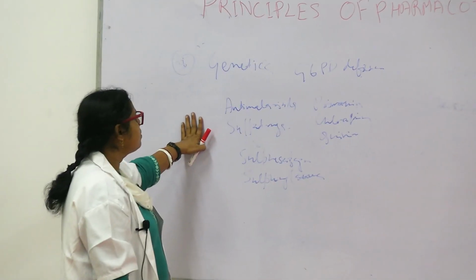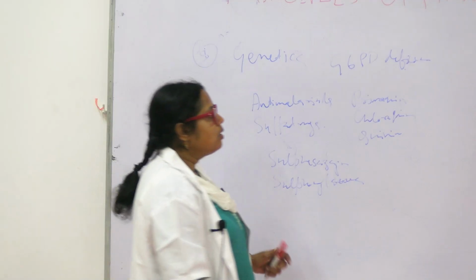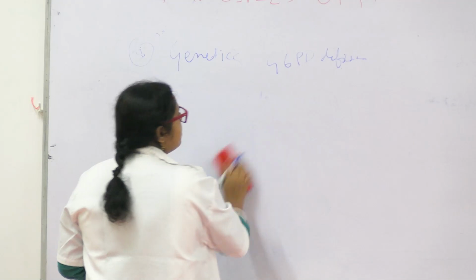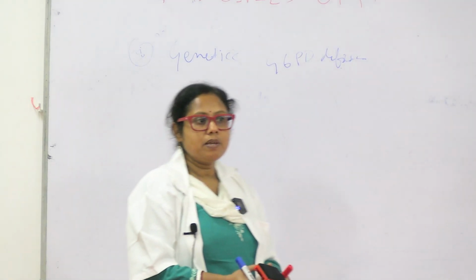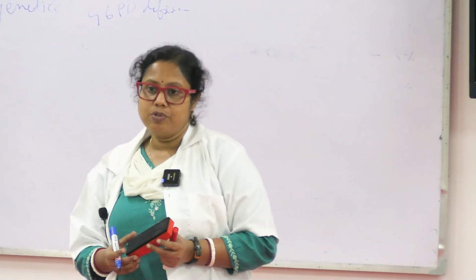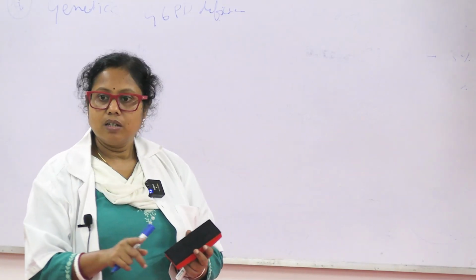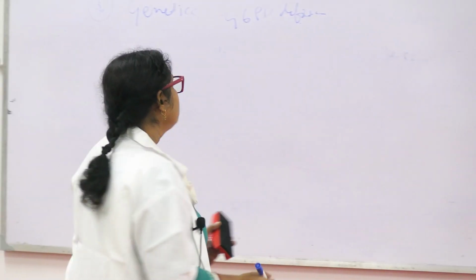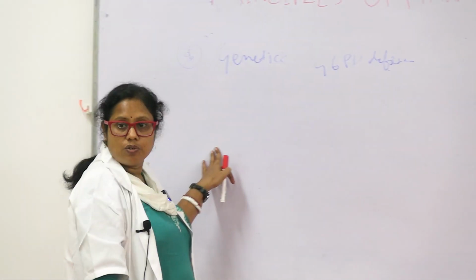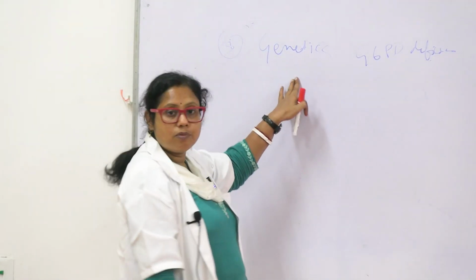So these drugs, there are more drugs also. These drugs cause hemolysis in certain patients. Suppose you don't know, and you gave a patient the antimalarial drug primaquine. After a few days, the patient comes to you and says, sir, I have dark colored urine. What will come to your mind? Dark colored urine means there is hemolysis in the patient. After hemolysis, this blood pigment is excreted in the urine. That's why the urine turns dark. So you have to withdraw that drug.